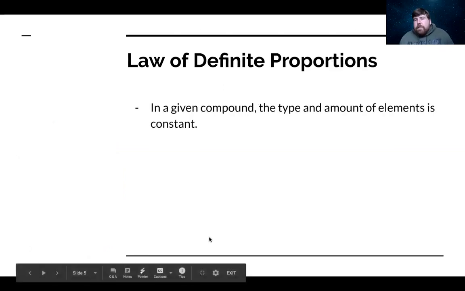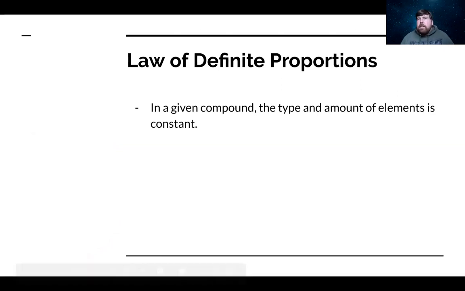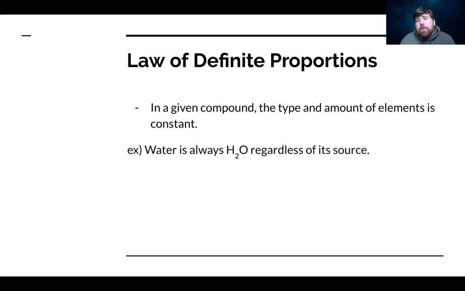Now, as far as the law of definite proportions goes, it is a little bit more hefty of a statement. It says this: in a given compound, the type and amount of element is constant. The way I like to look at it is this. If I were to have water, I want you all to think about the chemical formula of water right now. You're probably thinking, all right, it's H2O. The formula of water doesn't change. Every molecule of water on planet Earth or off planet Earth has the formula H2O. And that's what the law of definite proportions says.